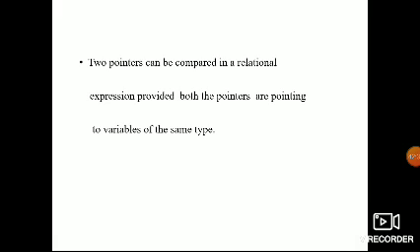What we cannot use is addition between two pointers. Multiplication and division cannot be performed between two pointers, and we cannot perform bitwise operators. We cannot perform these at all. But relational operators can be used, and in arithmetic, increment and decrement operators can be used on the pointers.